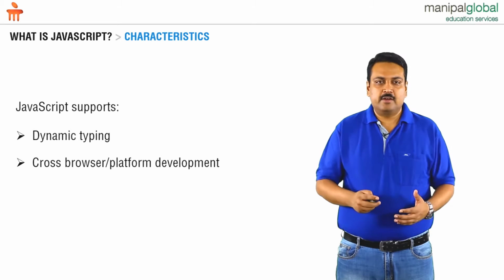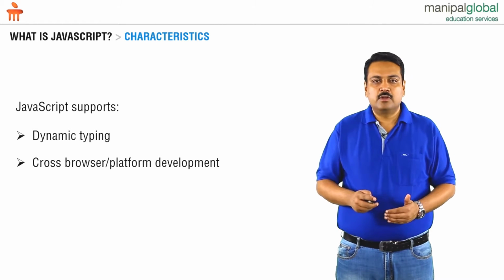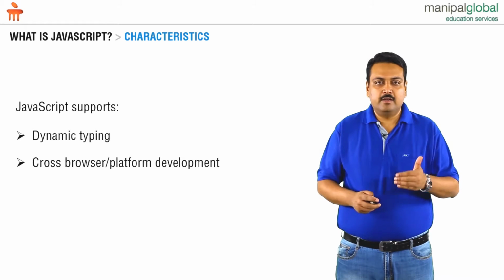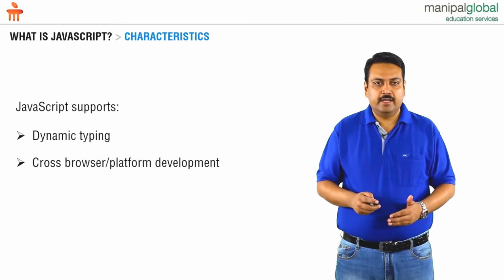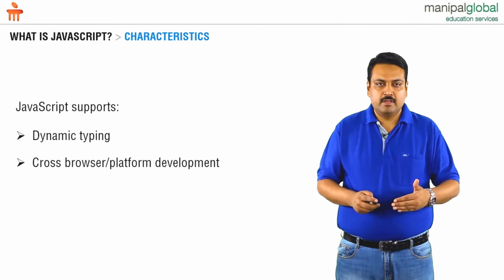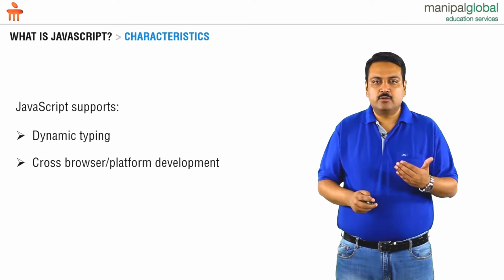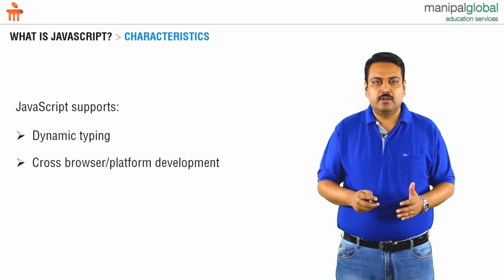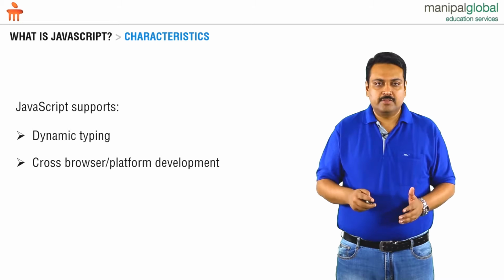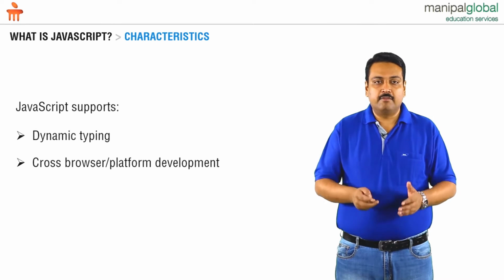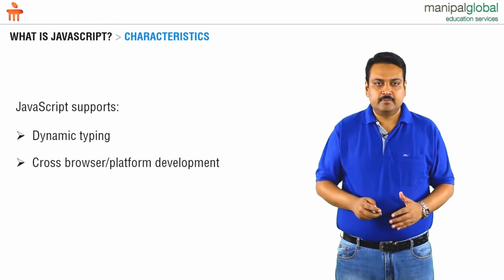Using JavaScript, we can develop applications that are not restricted to a given operating system, but in turn, they target a browser, and all the major browsers like Internet Explorer, Chrome, Firefox, Opera, Safari, Konqueror, and so on have support for JavaScript in a very robust manner. Because of this, JavaScript becomes a vital language for development of web-based applications.